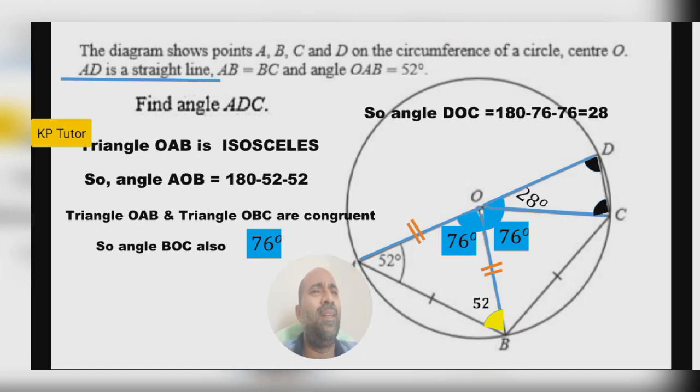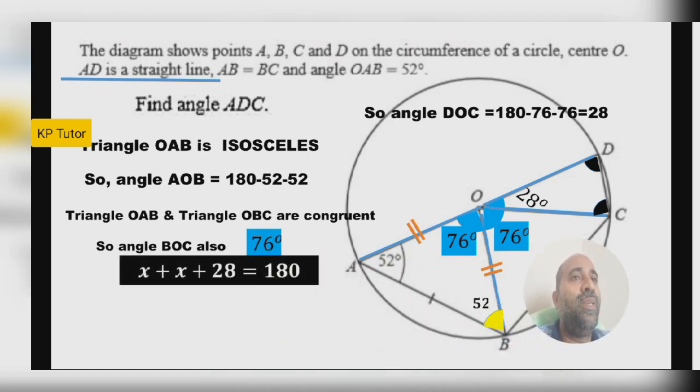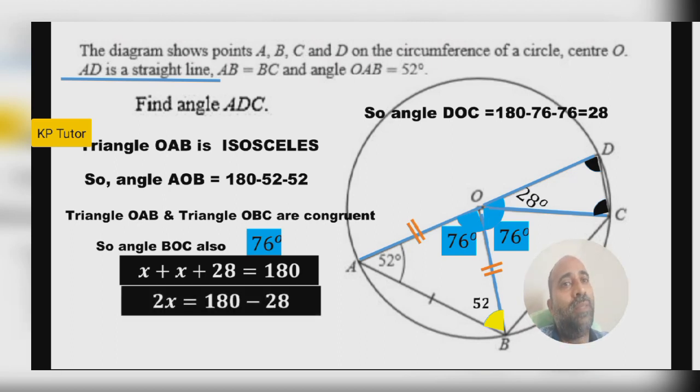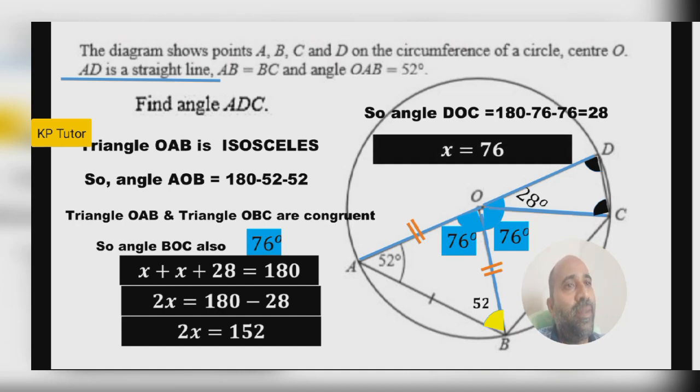So we have to find those two. You can give any letter name, no problem, but it must be the same, because those angles are equal. Those two black colored angles are equal. Normally in maths we select x, y, z, so I choose x. So x plus 28 equals 180, because the total sum of the triangle is 180. Doing some algebraic work, we get x equals 76.